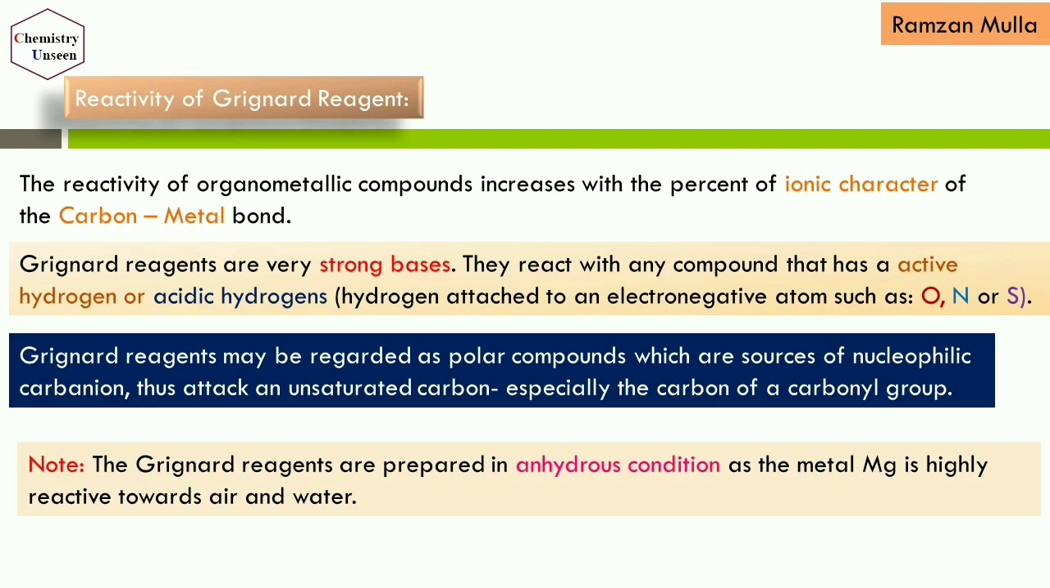And one more important thing is that the Grignard reagents are prepared in anhydrous condition. Why anhydrous condition? It is because the magnesium metal is highly reactive towards air and water. When this magnesium metal reacts with air, it readily forms magnesium oxide, and when it comes in contact with water, it readily forms magnesium hydroxide. So it is necessary to avoid the contact of air and water while preparing the Grignard reagent.